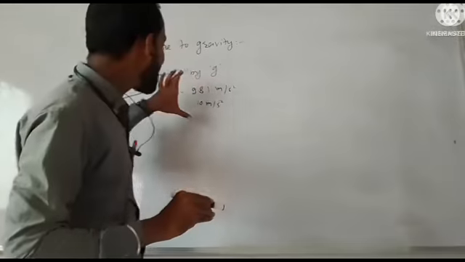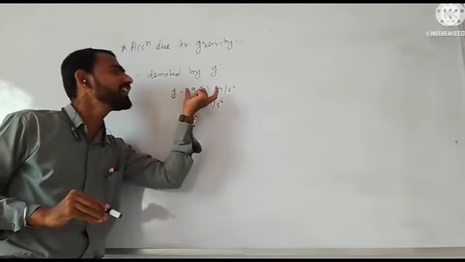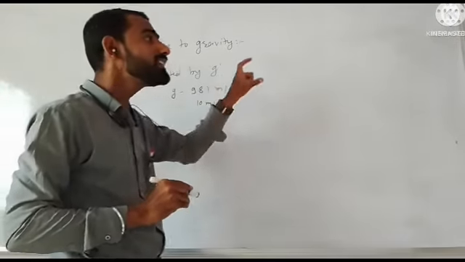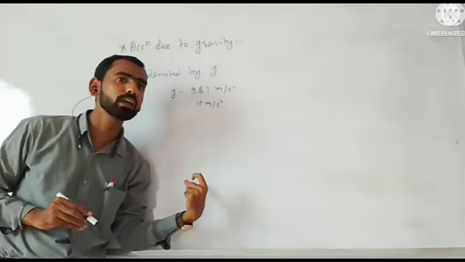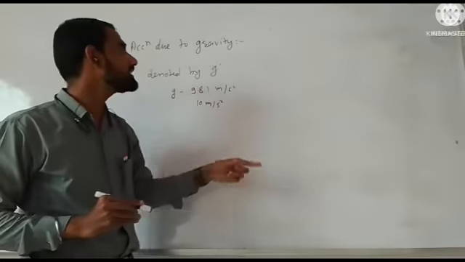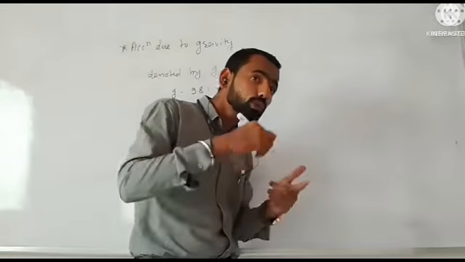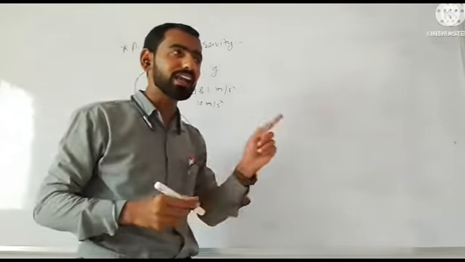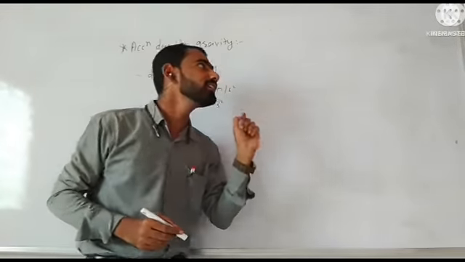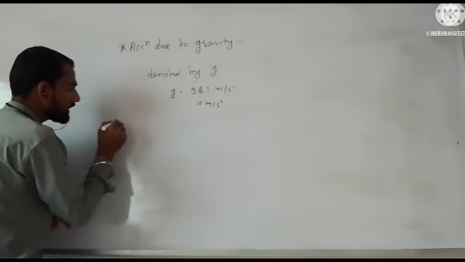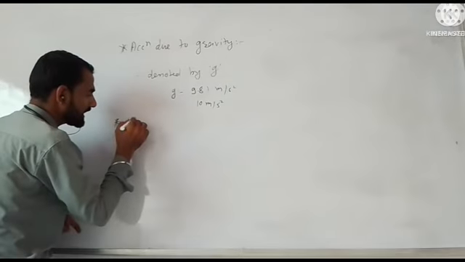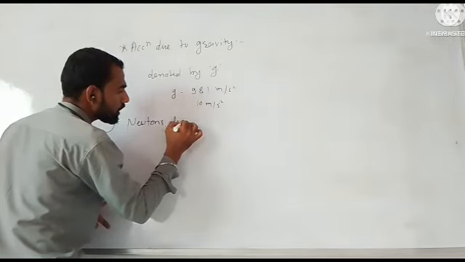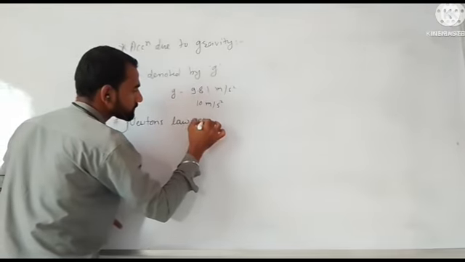But why is the value of acceleration due to gravity 9.81 meter per second square or 10 meter per second square? What is the reason behind this? Today we will see the reason. To understand the acceleration due to gravity, small g, we have to understand Newton's law of gravitation.